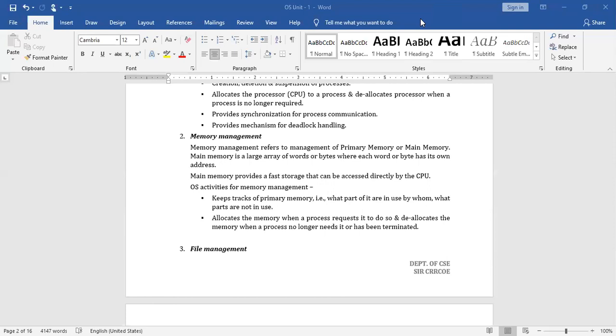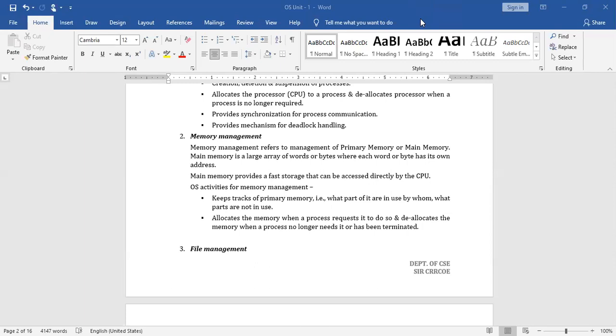In order to do all these activities, it needs to maintain a record where it keeps what jobs are executing, what space they are occupying, and what the vacant space is. Like that it maintains some information and then allocates the memory when a process requests it, and deallocates the memory when a process no longer needs it or has been terminated. Right?